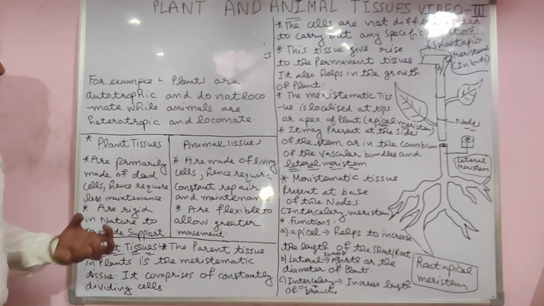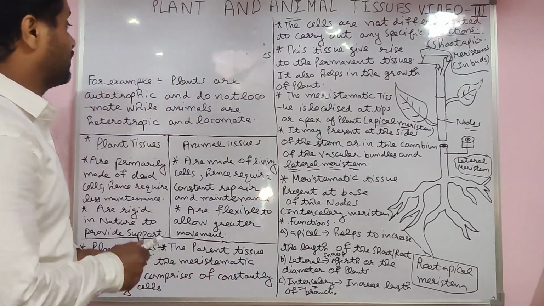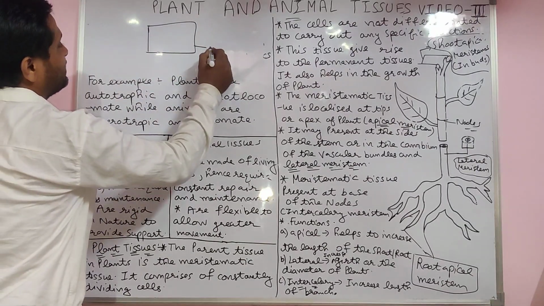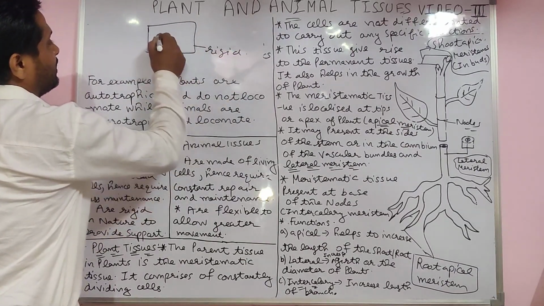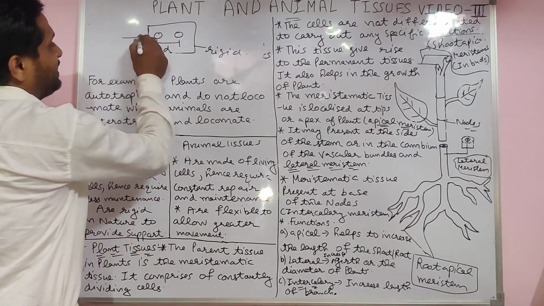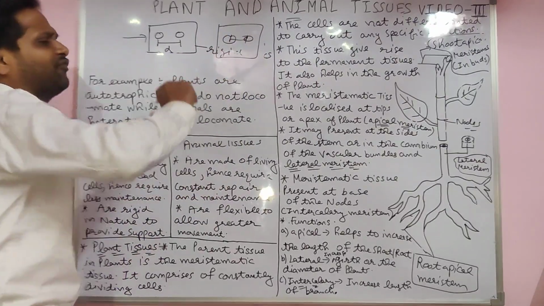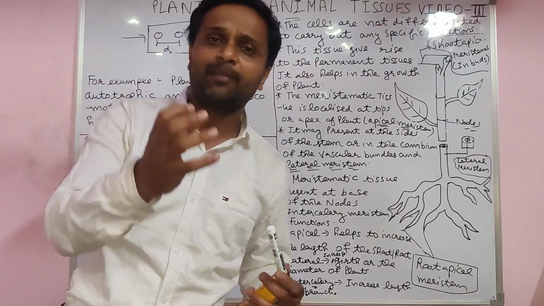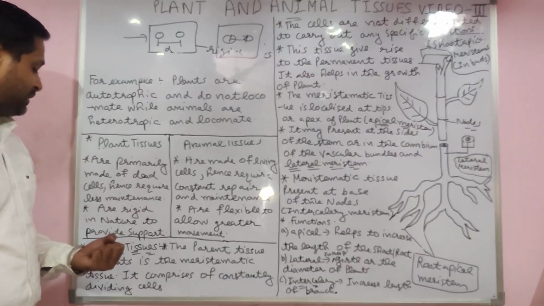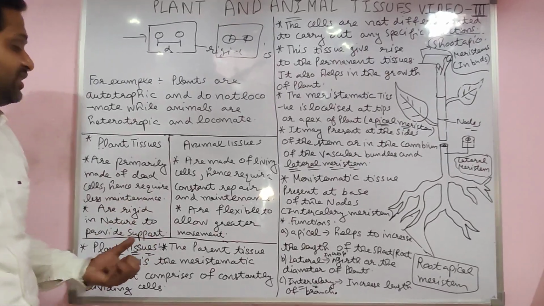Plant tissues are rigid in nature. Rigid means a hard body, solid. For example, this body is very hard. Rigid body: the distance between their particles is fixed. When you apply force, the body moves, but the spacing always remains the same. It means not a flexible body, a rigid body, a solid, hard body. So plants are very rigid in nature, not flexible. Due to their rigid nature, they provide support to the plant.